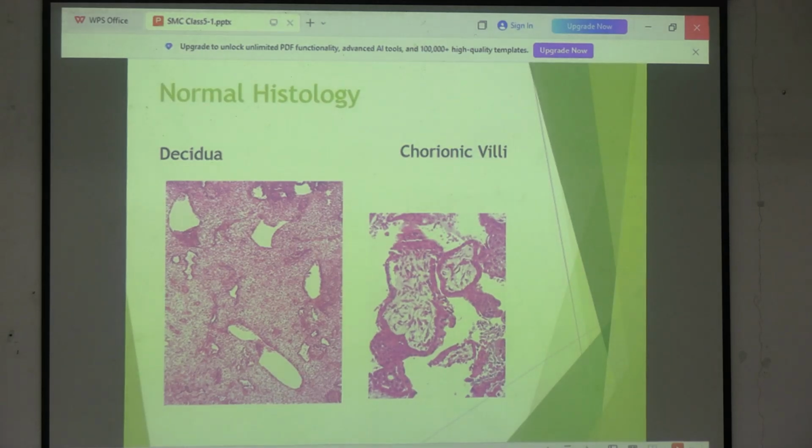এবারে দেখো এখানটায় চলে এসো. What I have told you is that there is a maternal side and there is a fetal side. The maternal side is called decidua and the fetal side, the functional unit is chorionic villi. So what happens is, in the maternal side, as you can see, there is solid proliferation of cells, and in between there are spaces. There are in between spaces and solid proliferation of cells.